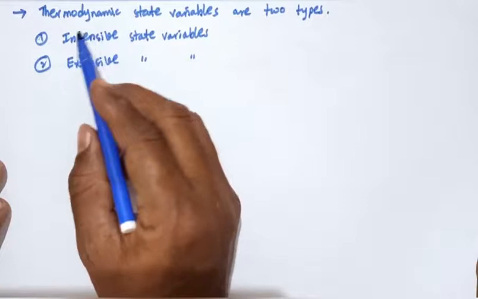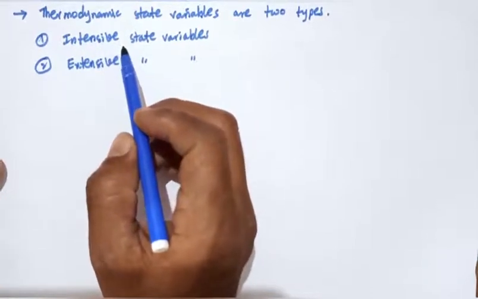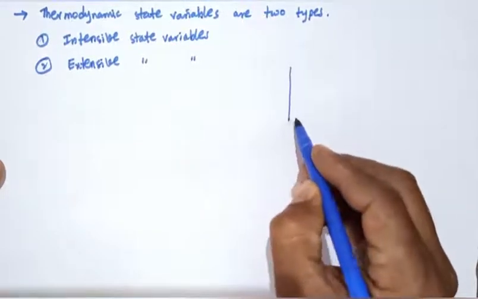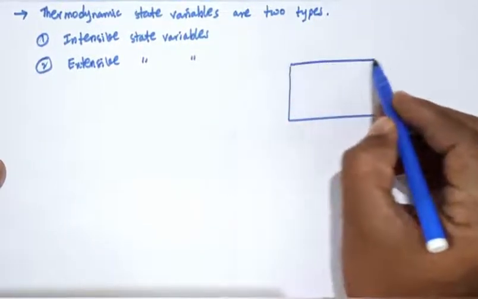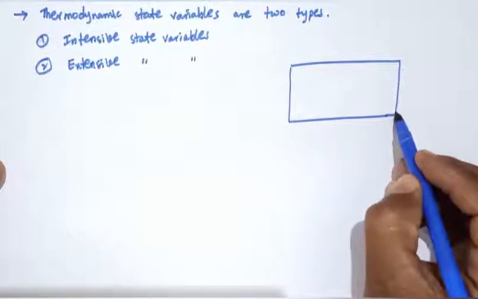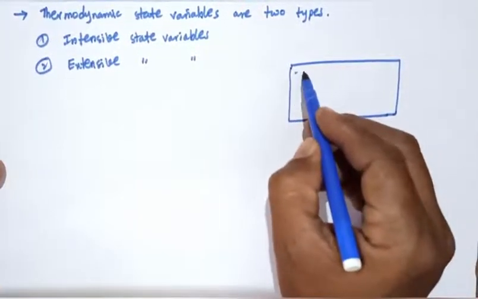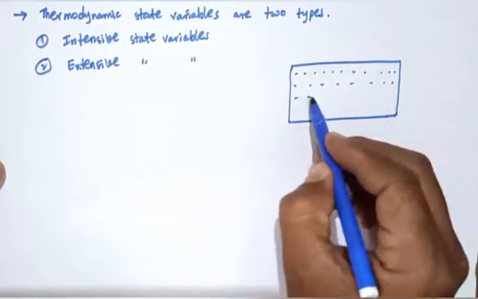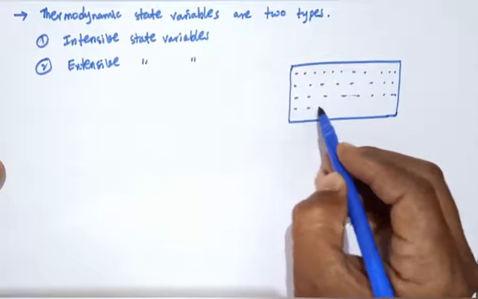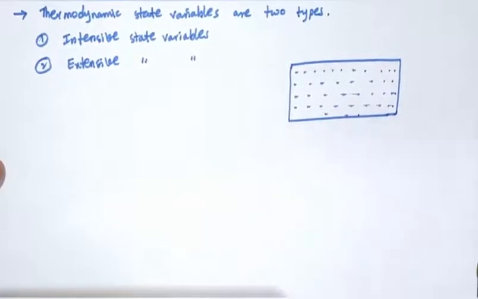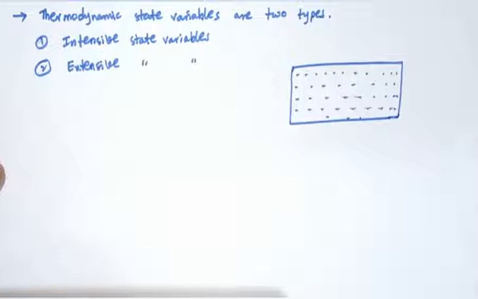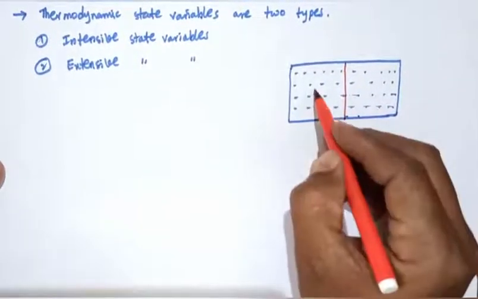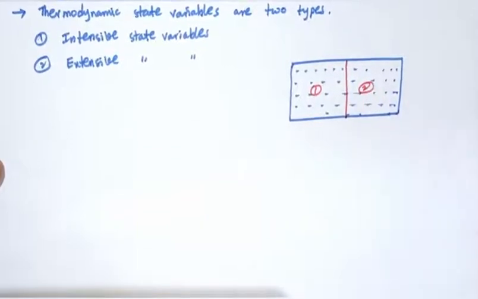What about intensive state variables? When we consider a system containing a gas, it is divided into two portions, two parts: part 1 and part 2.